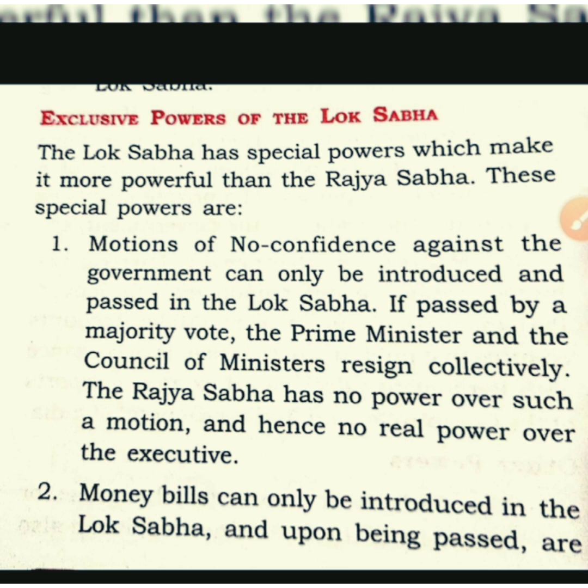And the third case which we are going to discuss, very important, is the case of deadlock. Means Lok Sabha has passed an ordinary bill, and Rajya Sabha is not going to pass it. Rajya Sabha wants to hold that bill for a long time, so that is known as deadlock. Means one house is willing to pass the bill and the second house is willing to hold the bill. So in that case what will happen? The Speaker can call a joint session, and that is known as the deadlock condition.